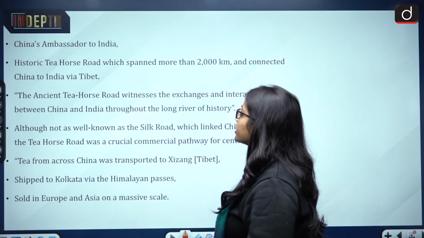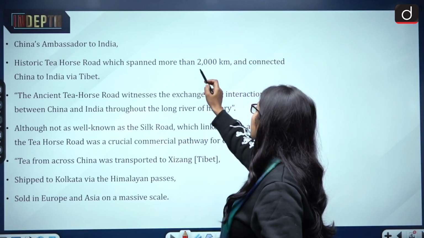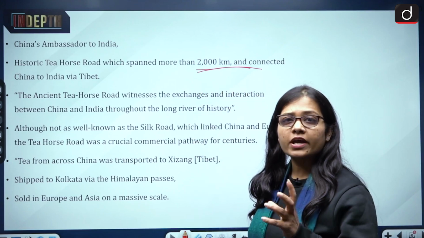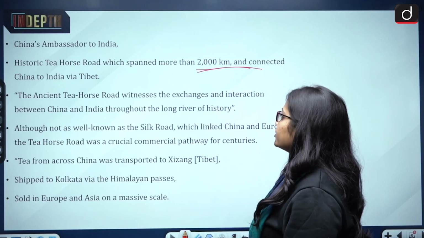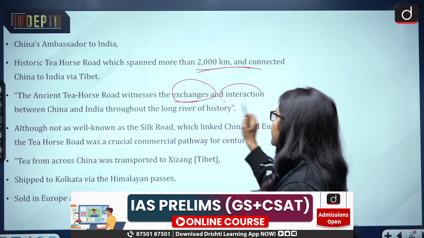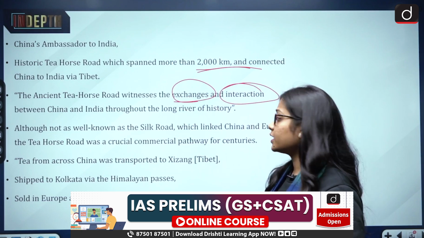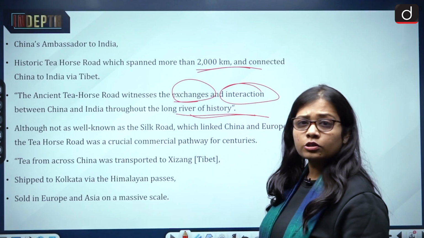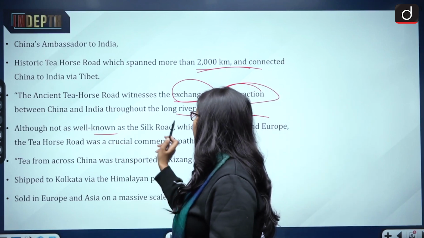The historic Tea Horse Road spanned more than 2000 kilometers and connected China to India via Tibet. The ancient Tea Horse Road witnessed the exchanges and interaction between China and India through the long river of history, although not as well known as the Silk Road.